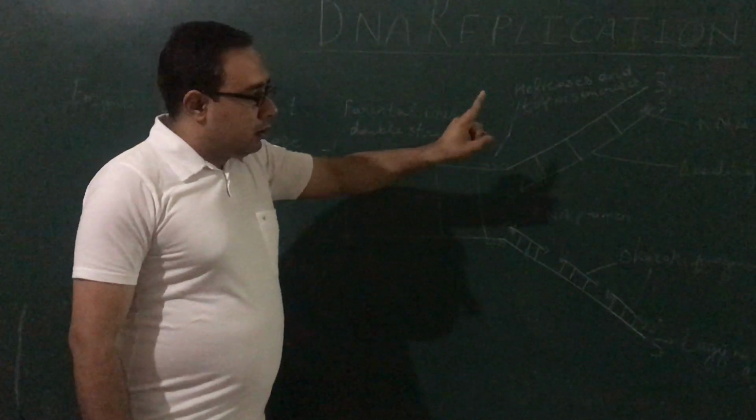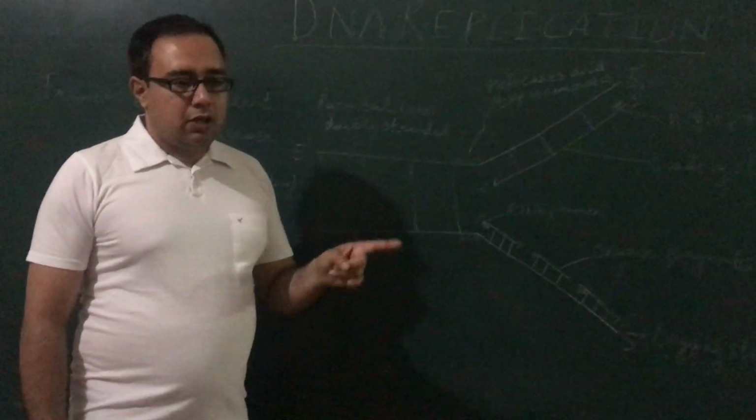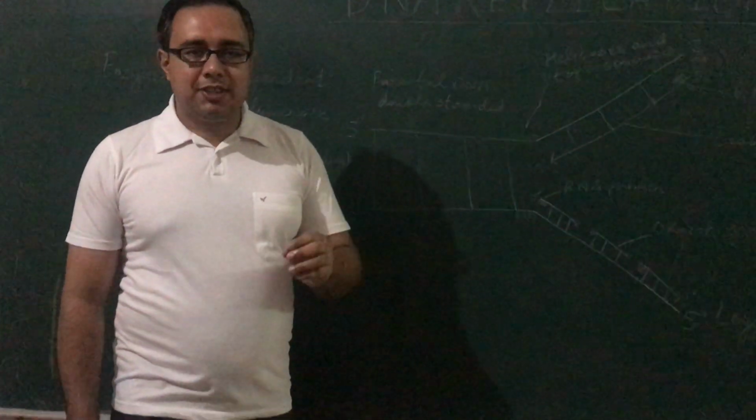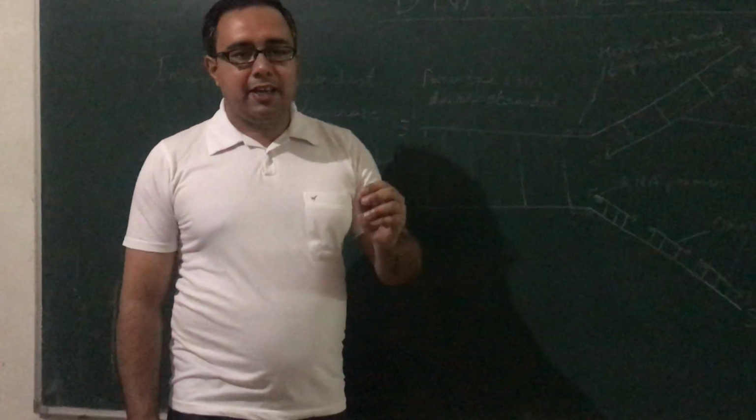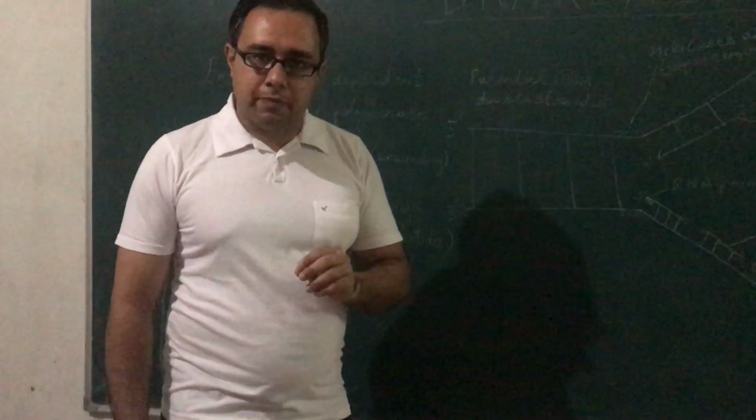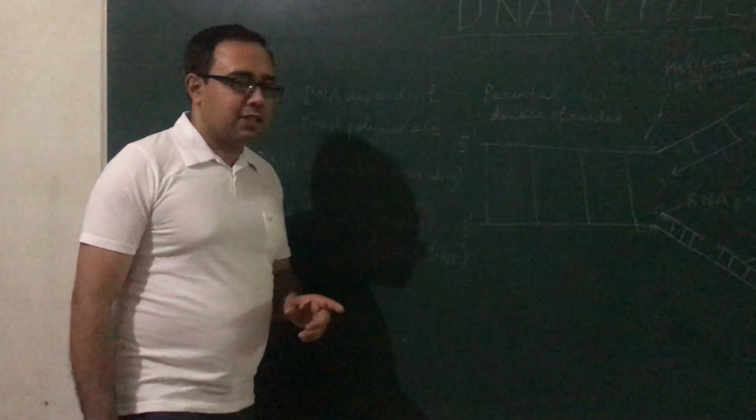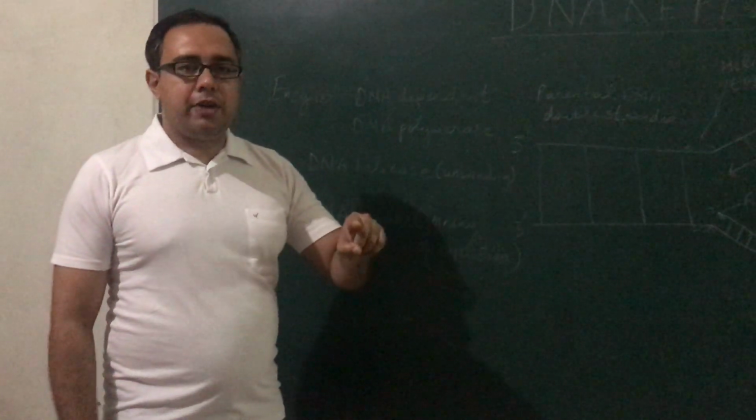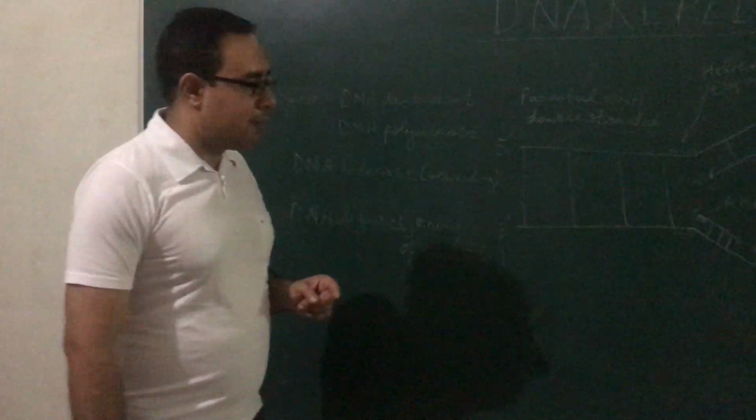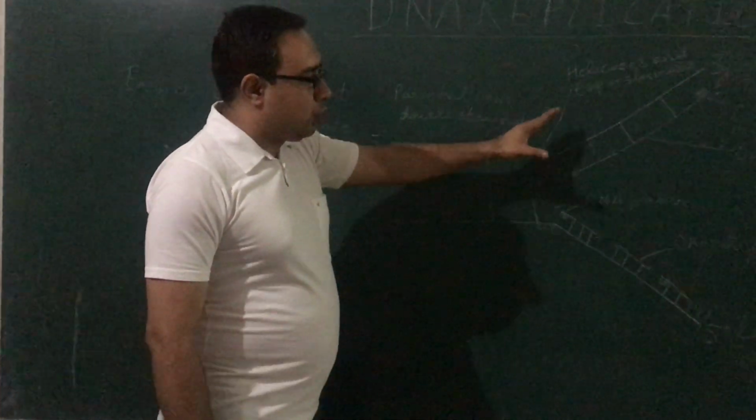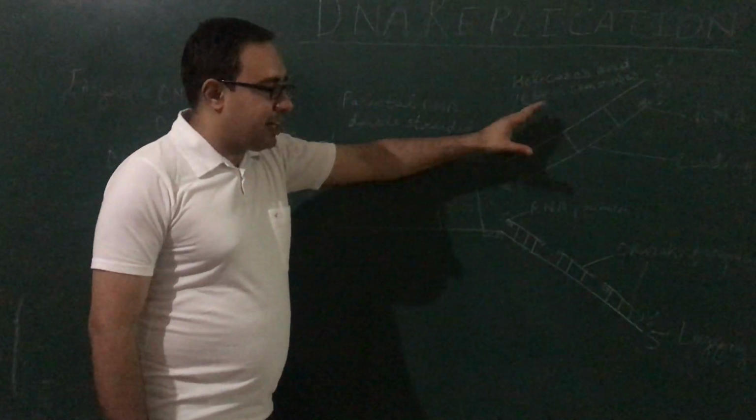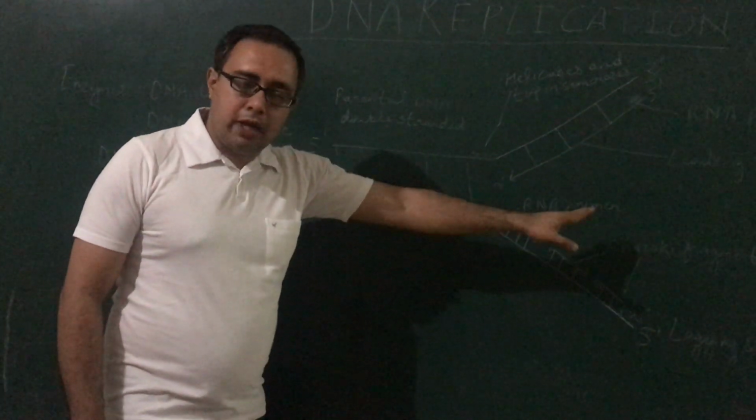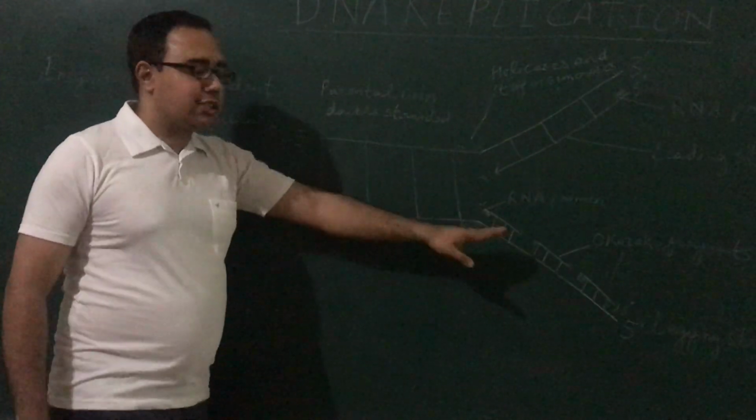Now, the RNA primers. What are the RNA primers? RNA primers are short RNA sequences which always act in 5' to 3' direction. These RNA primers help in the formation of a new DNA strand in 5' to 3' direction. So during DNA replication, two strands of DNA are formed. One strand is formed in a continuous way, and this is known as the leading strand. And the other strand is formed in a discontinuous way.